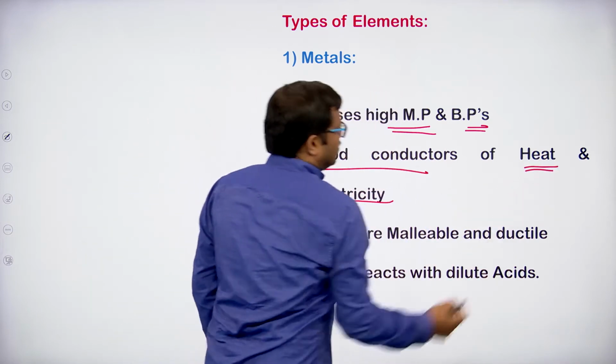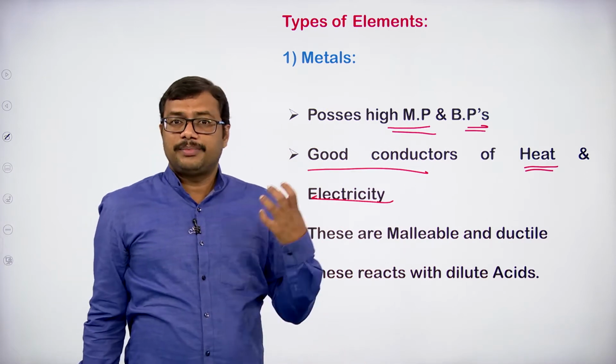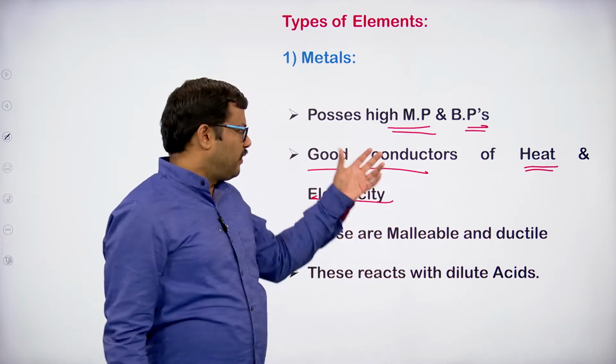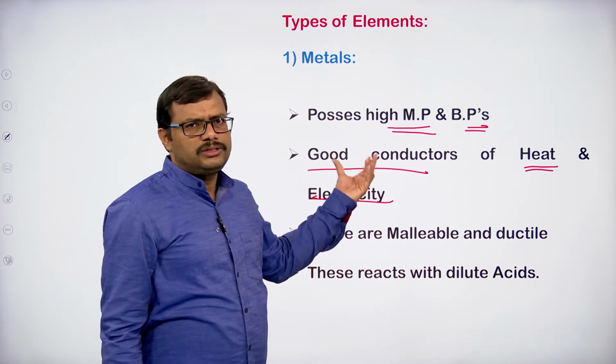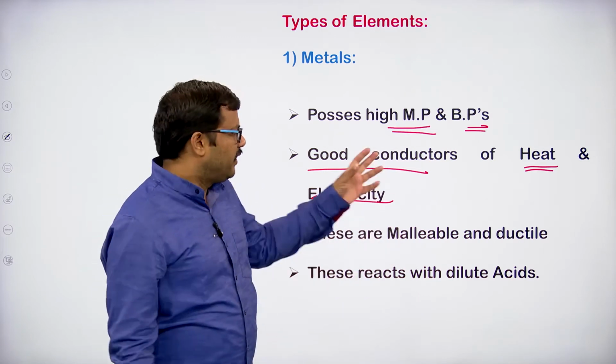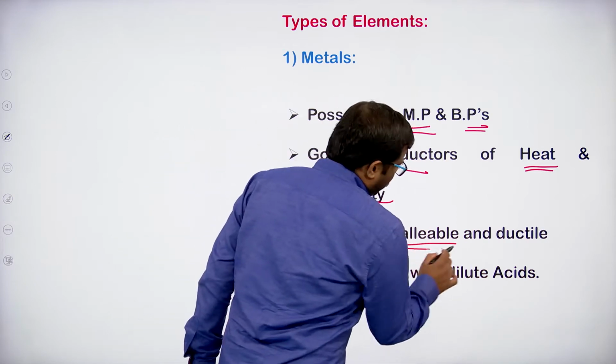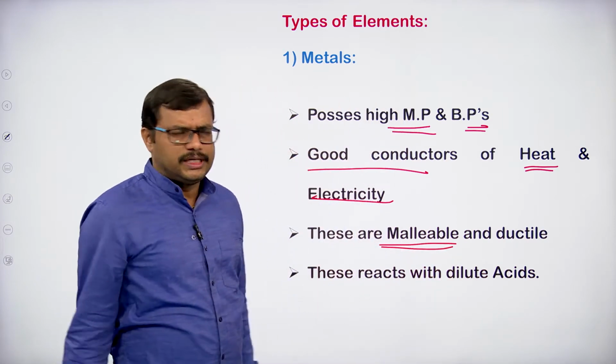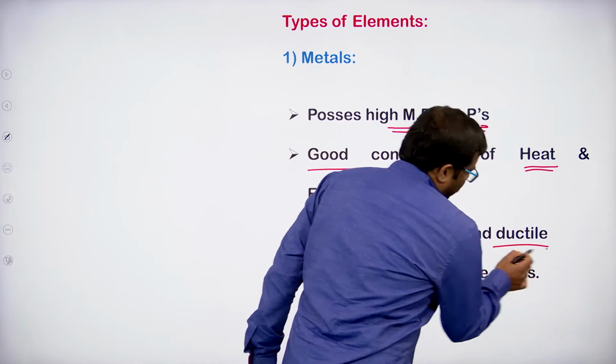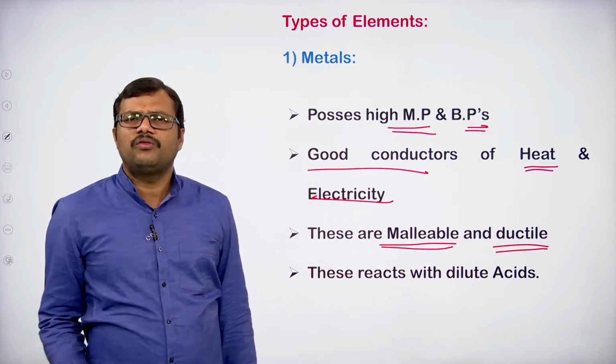Heat and electricity are conducted mainly because of the presence of electrons. Free electrons are present in metals, so they are good conductors of heat and electricity. They are malleable, they can be drawn into very thin sheets, and they are ductile, they can be converted into thin wires.